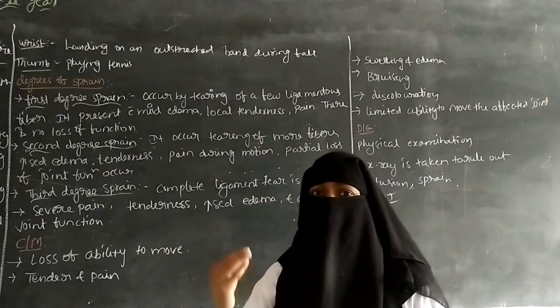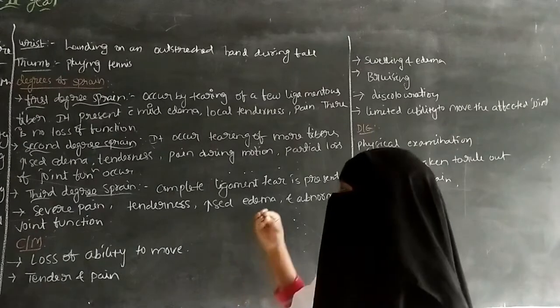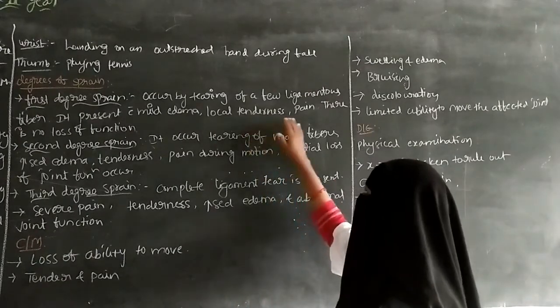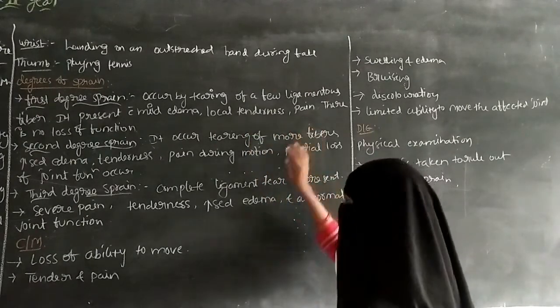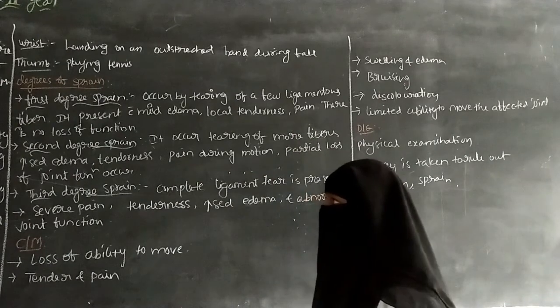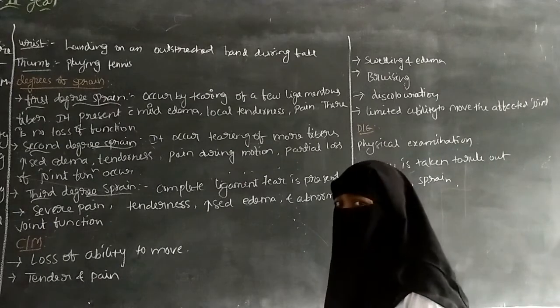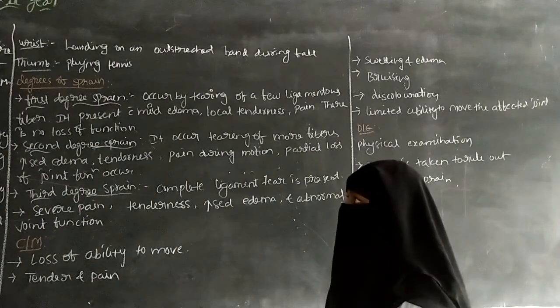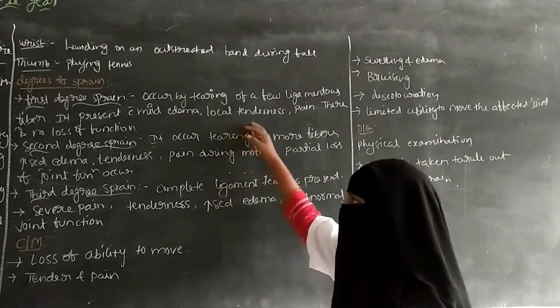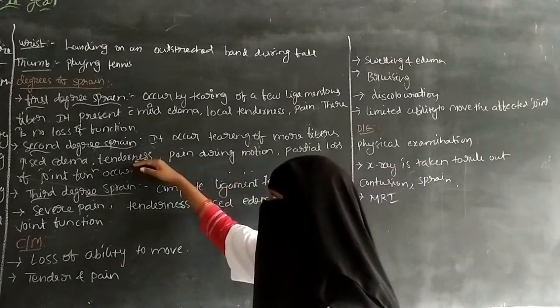By touching itself, the patient will have pain. Local tenderness can be present, and pain, but no loss of function. There is no loss of function of the joints. The joints can move, but the patient will have some edema and pain. And next one is second degree sprain.